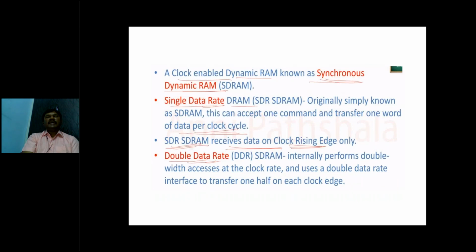And dynamic RAM is again of three types: SDRAM, SDR RAM, and DDR RAM. Today's latest laptops and mobile phones also have DDR1, DDR2, and DDR3. DDR stands for double data rate. That's why speed has increased today. So when you buy a mobile phone, they also give the option of how much RAM it has, because to explain the speed of operation, they will say it has so much RAM, so and so processor, so the speed is so and so. Then people will try to buy it. Otherwise, they won't go for it. That is the importance of this slide.